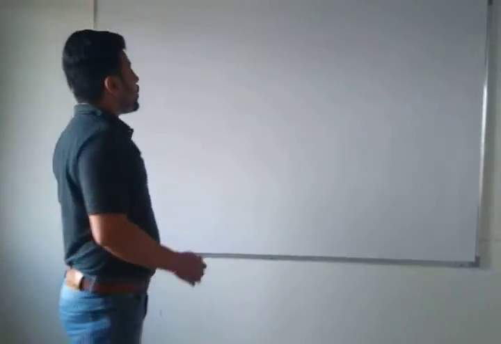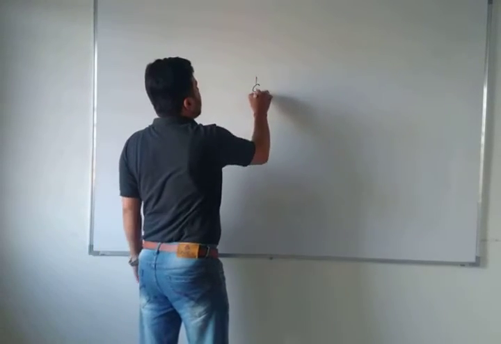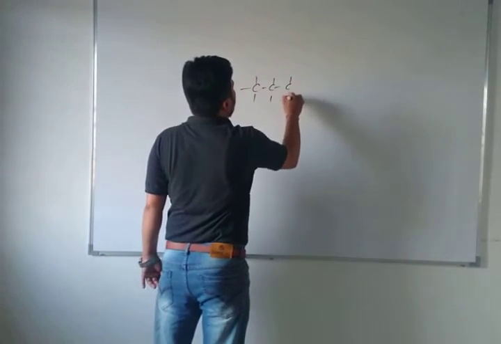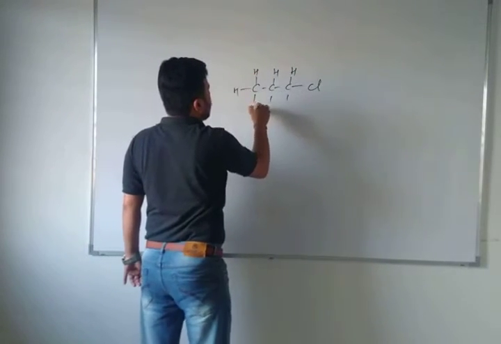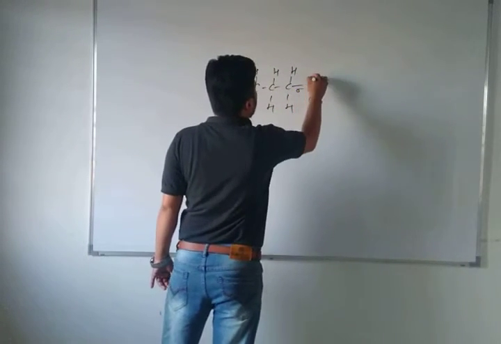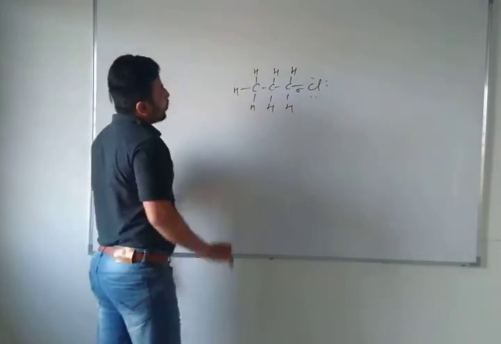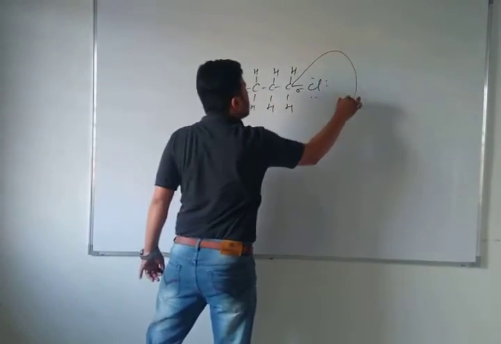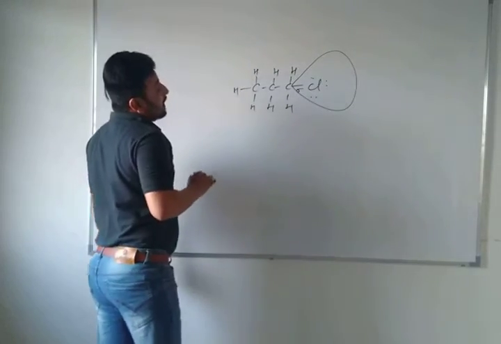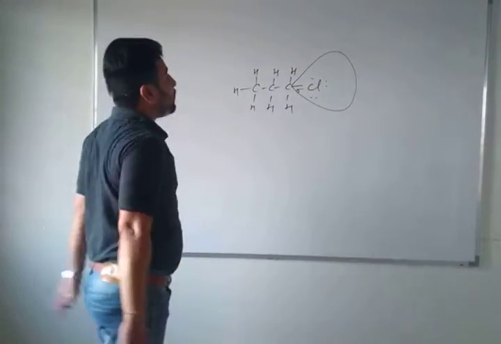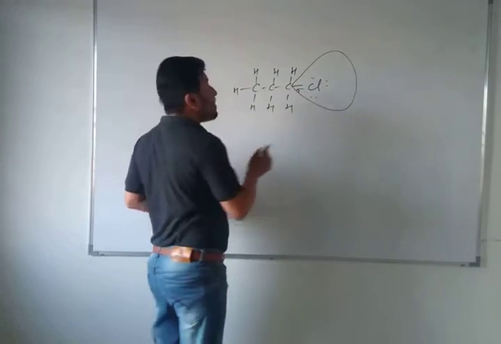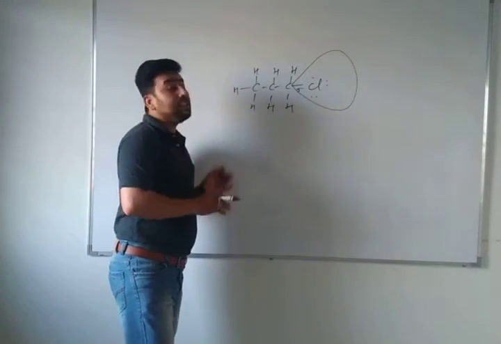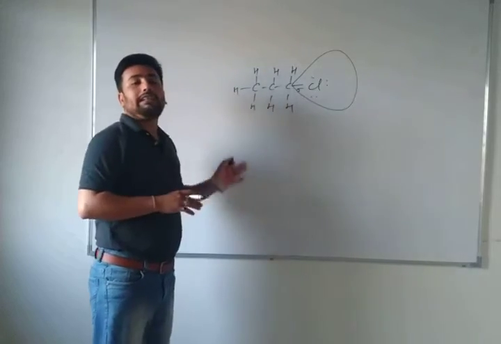When sigma electrons cause bond polarity, suppose propyl chloride, this is the chemical formula of propyl chloride. Here chlorine is highly electronegative, and in the sigma bond chlorine has 3 lone pairs. The electron cloud will be towards the chlorine, right? Now if I talk about the polarization of the bond, this polarization by chlorine induces an effect. That effect is called the inductive effect.